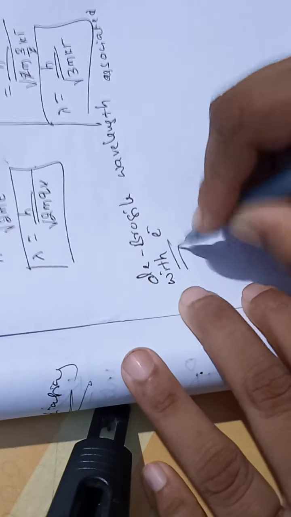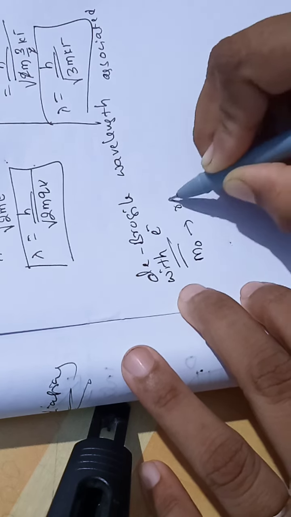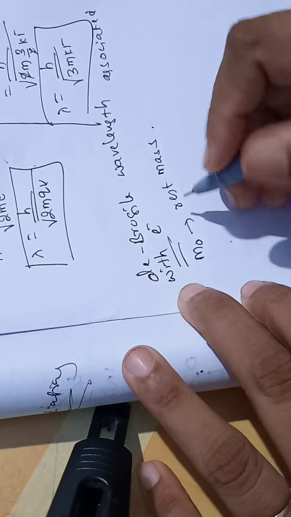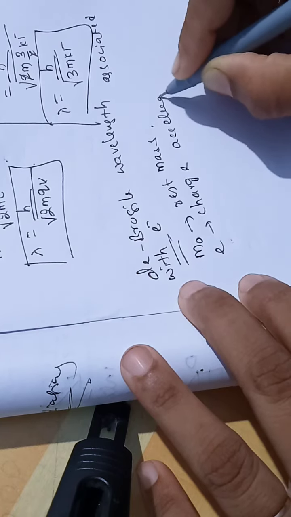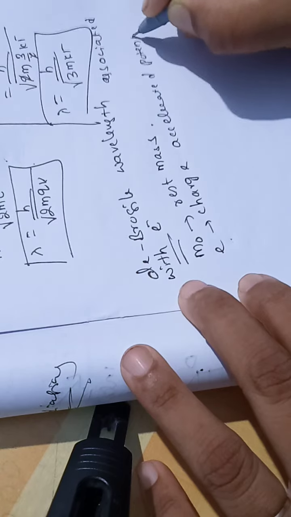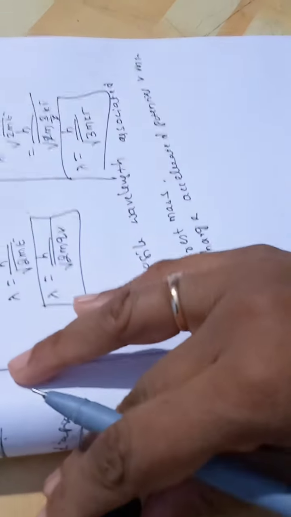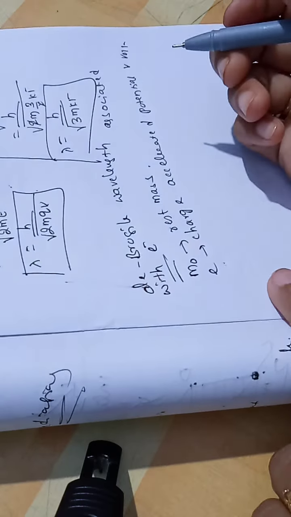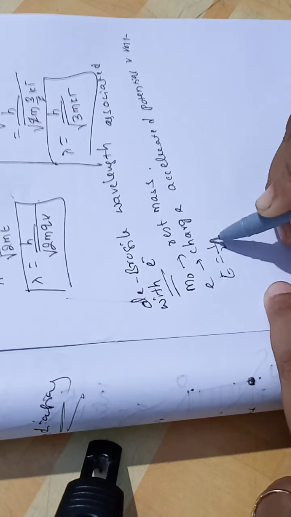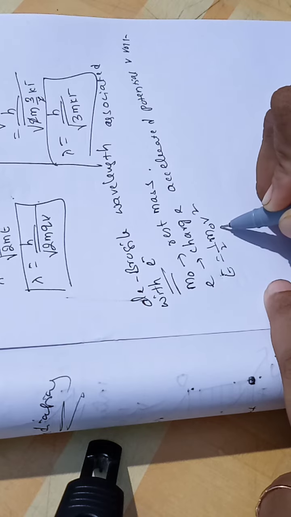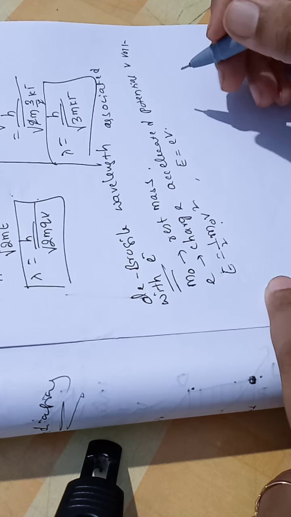If m naught is the rest mass and e the charge, accelerated by potential V volts, then the kinetic energy is written as half m naught v square in terms of rest mass, and in terms of potential difference and charge we write it as eV, energy.